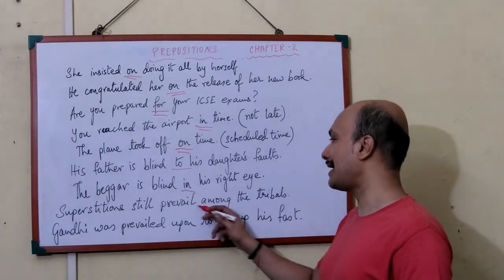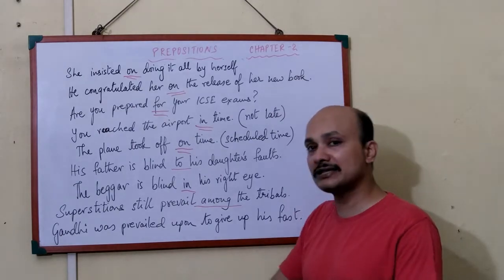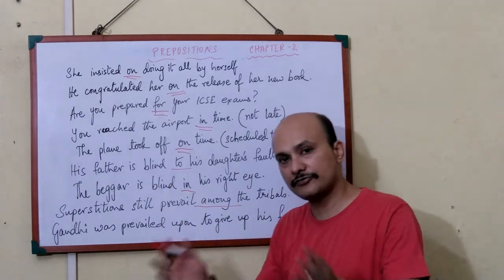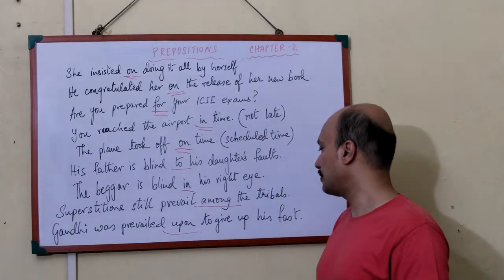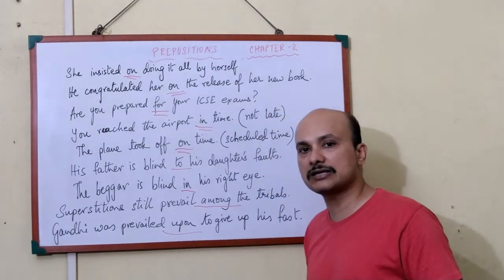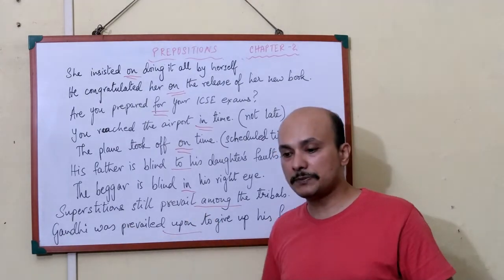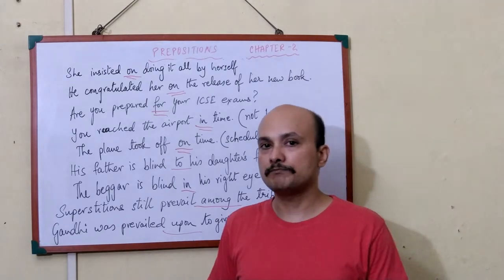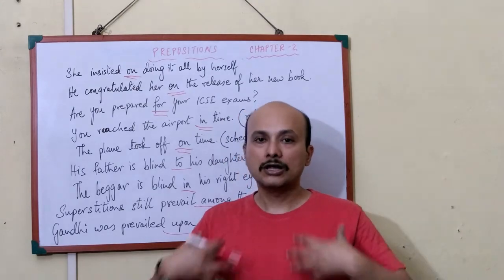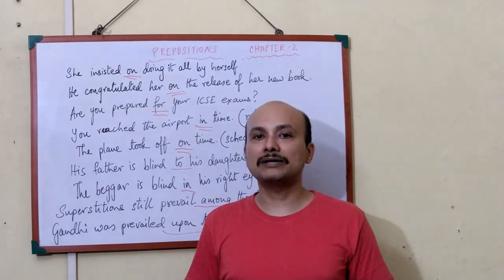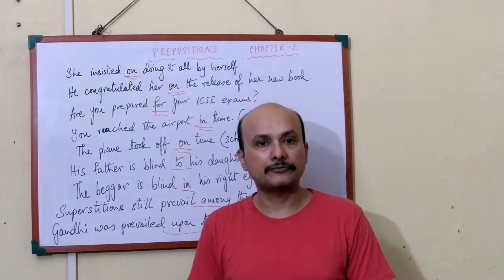Superstitions still prevail among the tribals. It's very easy. Among the tribals, superstition still prevails among all the tribals. There are a lot of tribals, among them it prevails. Gandhiji was prevailed upon to give up his fast. Gandhiji often undertook fasts. So Gandhiji was prevailed upon. That is, people kind of forced him. People put the pressure on him. Please, you have to give up the fast. So they put a lot of pressure on him, and that made him give up the fast. So he was prevailed upon, kind of forced upon by other people from all around.